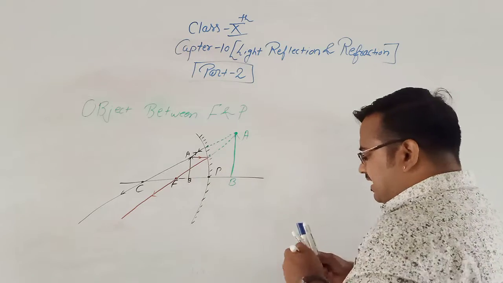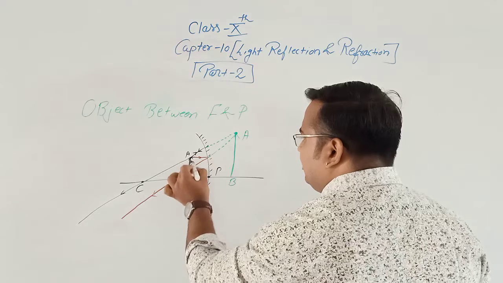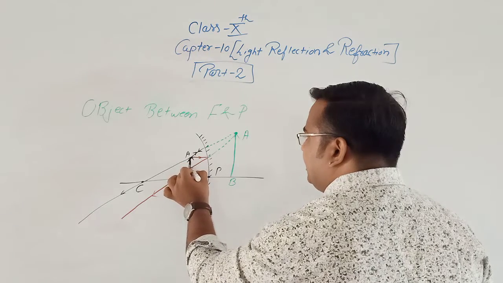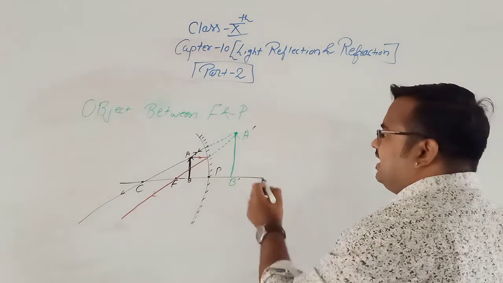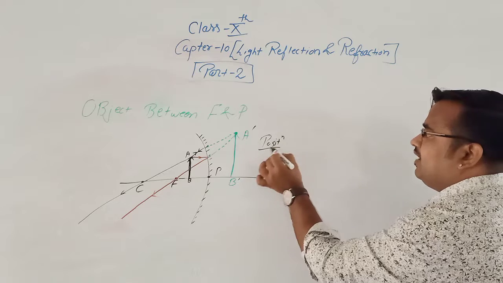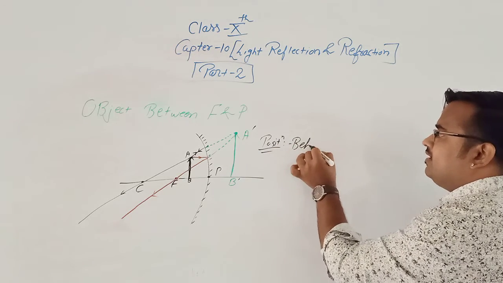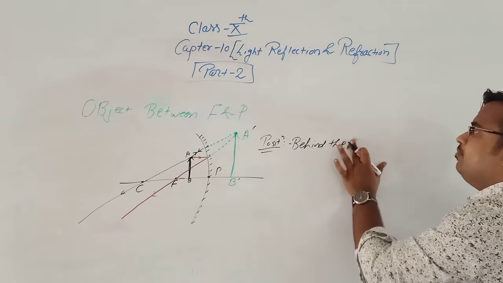As you can see, the height of the object is this AB. The height of the object is AB, but the image is A dash B dash. So what is the position of the image? Where is the image formed? Behind the mirror. Image is formed behind the mirror.